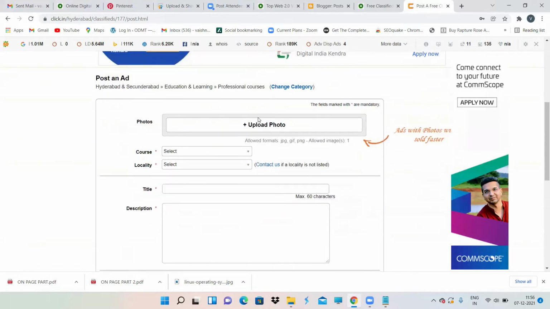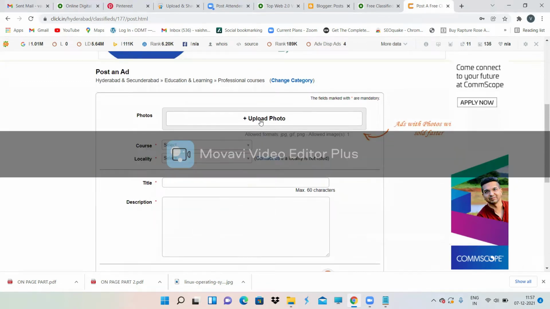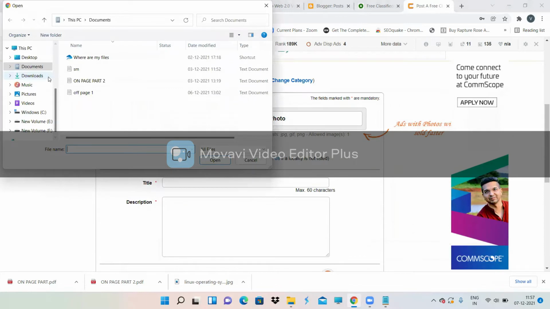After that, post an ad comes over here. Uploading a photo is up to you, whether you want to upload a photo or not, but generally it's better to upload one, because uploading a photo looks really good. So upload the photo over here.